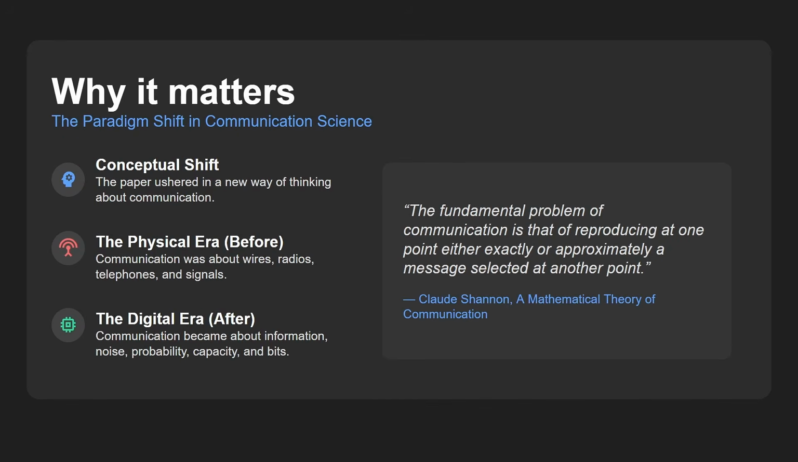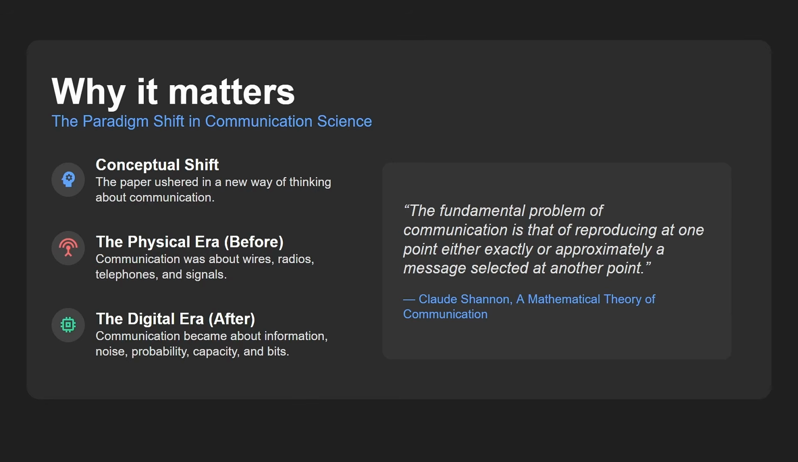So why does it matter? Well, it really was a paradigm shift in communication science. Before that, people thought about radio waves and telephones and signals, and that was kind of the analog world. And then when you get into this kind of digital world, you're talking about information, noise, probability, capacity, bits, error correcting, compression. These are all things that he touches on in this paper, and again, something that all of these things we use today.